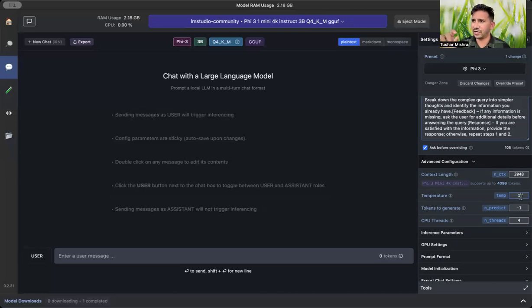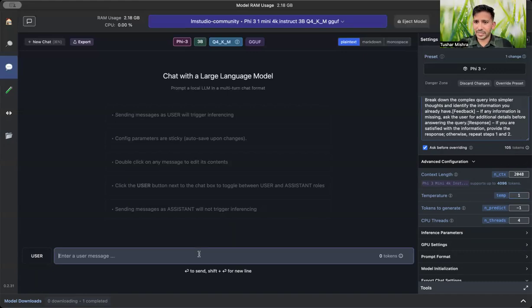If it is 1, it will be very restrictive and provide very obvious answers. If you write once upon a time there was a king, it may be something very accurate, but at 0 it might give once upon a time whale. It can do anything. You can play with it, but if you don't want to do anything, just make it 1.